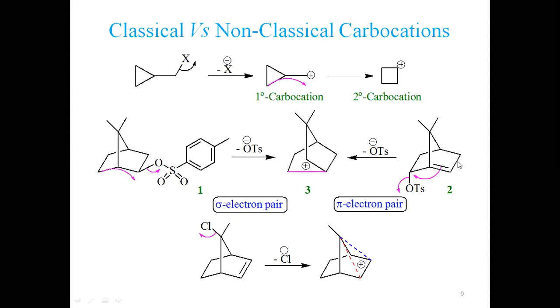But here, although pi electrons are involved, the pi orbital is no longer parallel to this plane. This is why we are calling this non-classical. It is not a parallel overlap, because this carbon has no possibility of rotation. It is a rigid structure, in fact.